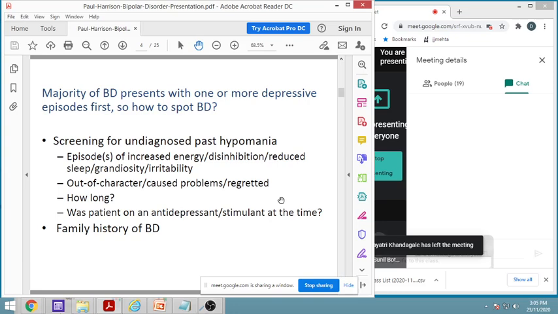So people may not pay much attention, but if it is screened, then we can find episodes of increased energy, then disinhibition. This word is very good. It has to be understood, or this is sort of used in the...